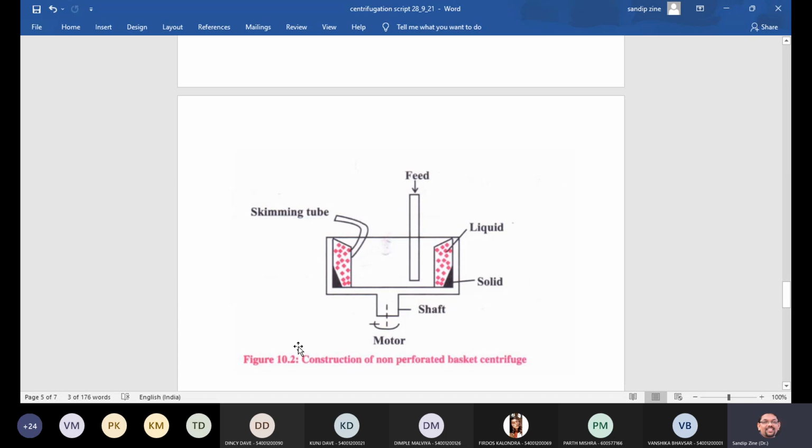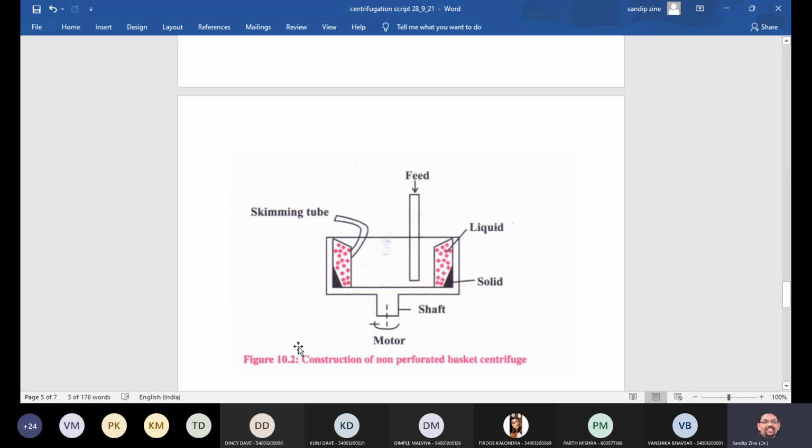And during centrifugation, whatever material we are loading over here gets separated with the help of the basket, because the basket is mounted on the vertical shaft, isn't it? And once it is rotated by the motor, the liquid is removed with the help of the skimming tube once the separation occurs.